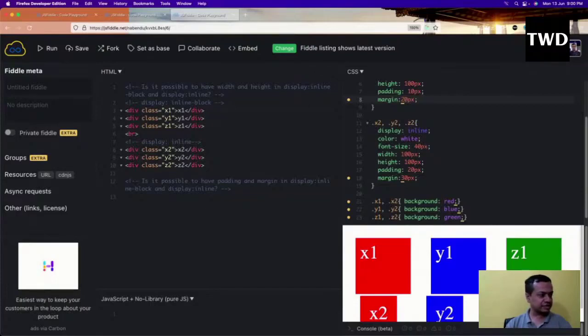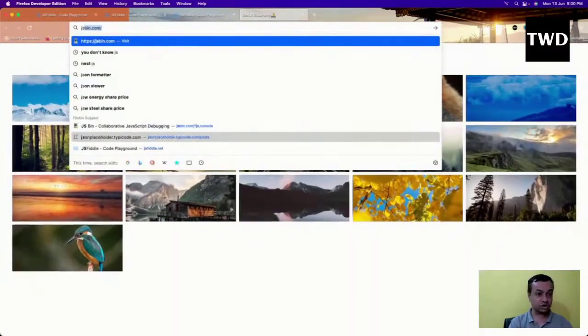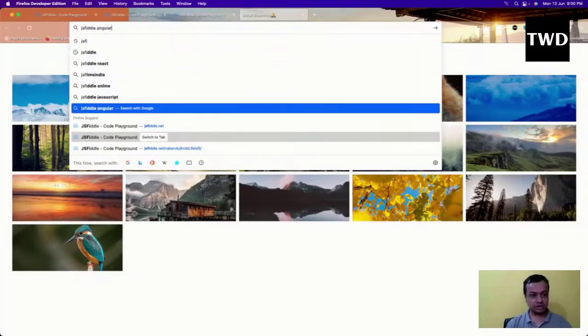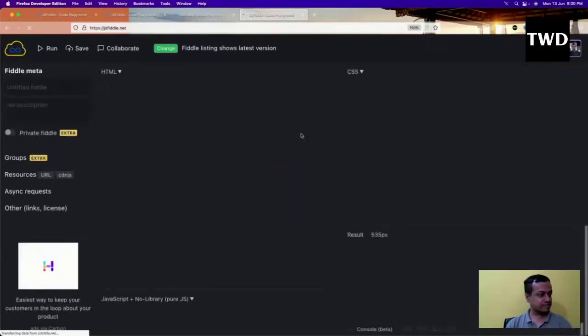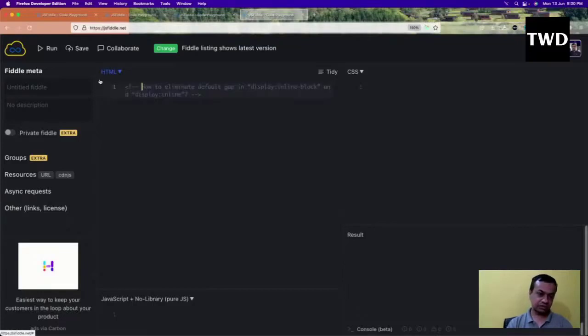So then the next thing is, how to... This is a tricky question. A lot of people will not know. I'll again open a JSFiddle like this, and in this JSFiddle, the next question is: how to eliminate the default gap in display inline block and display inline? How to eliminate the default gap there? Okay, so this is a very important interview question.